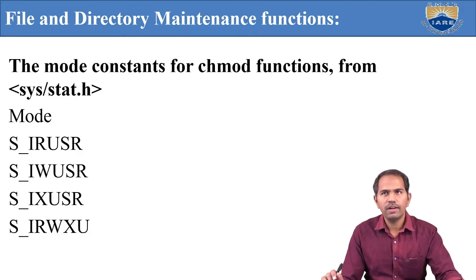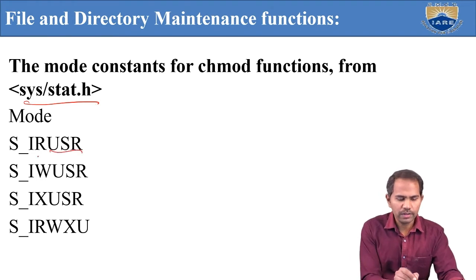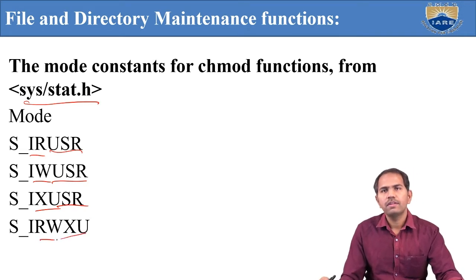Here the mode for the chmod functions comes from sys/stat.h. These are the different modes: user read, user write, user execute, and group and other read, write, execute, and the last one, user read, write, execute.